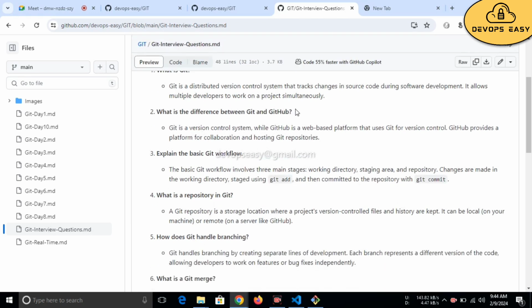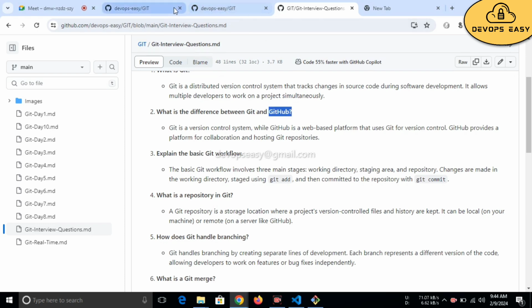Difference between Git and GitHub. Git is a version control system, while GitHub is a web-based platform that uses Git for version control. GitHub provides a platform for collaboration and hosting Git repositories. Git is just a version control tool, and it is available locally for development. GitHub is a remote repository platform where you might find multiple repositories.